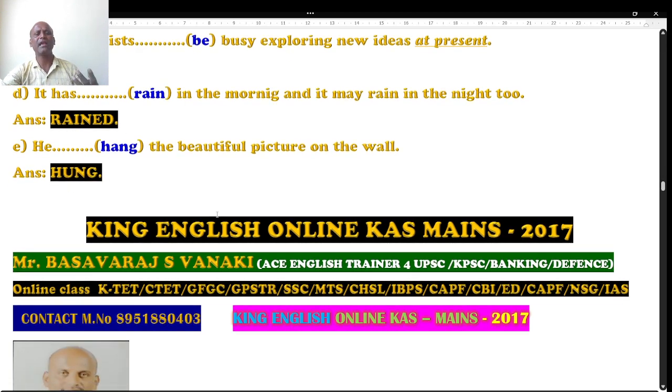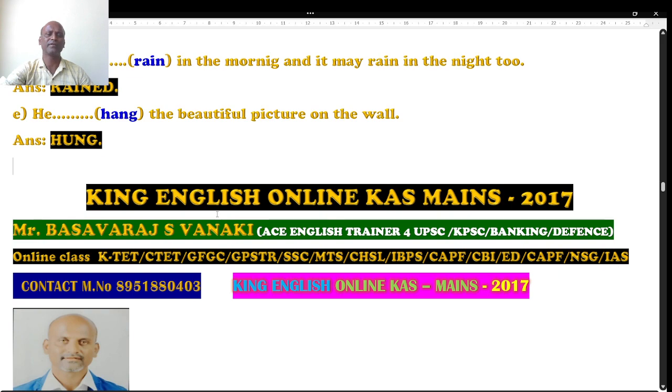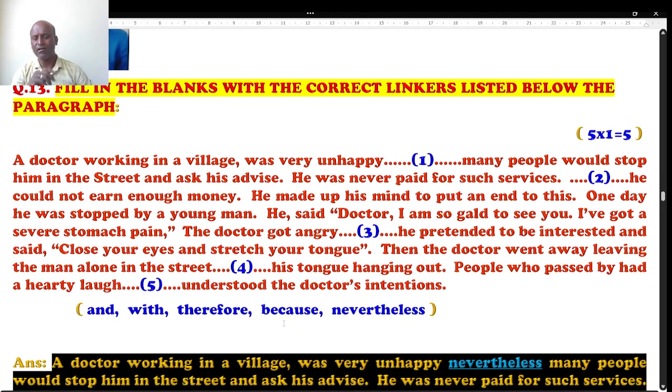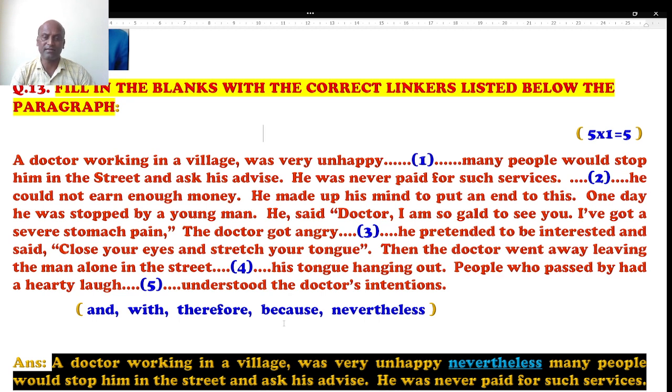These are the major questions related to most of the grammatical parts. Let's move to the next part. Students, the next one is a beautiful question. Conjunctions are almost always asked. We call them linkers.